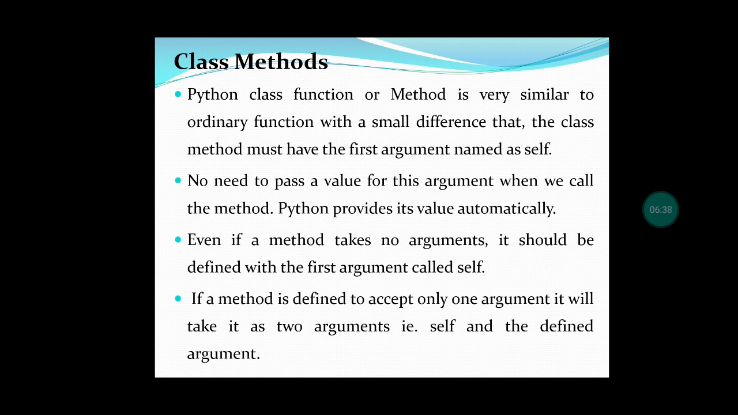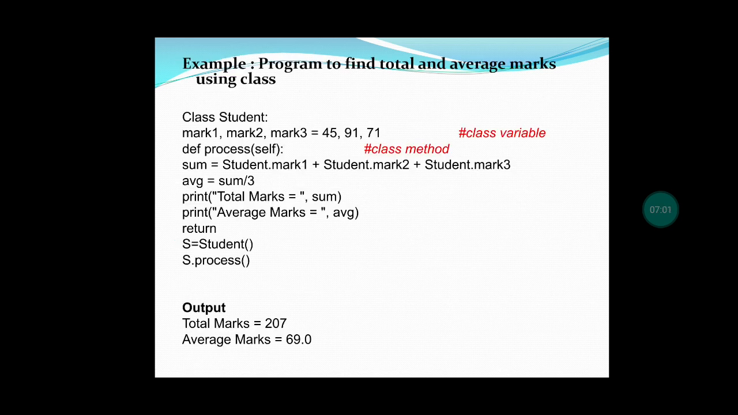And if you want to give two arguments, you can define the first argument as self and the second argument as the defined argument. In C++, no such self function is there. Here we can use the first argument as self in the class functions. Let us see an example for finding the total and average mark of a student.